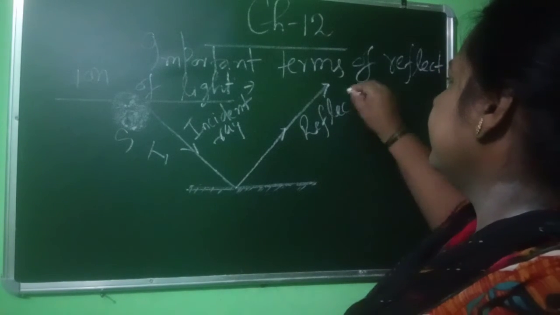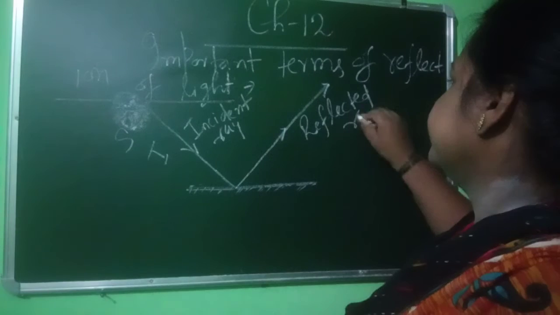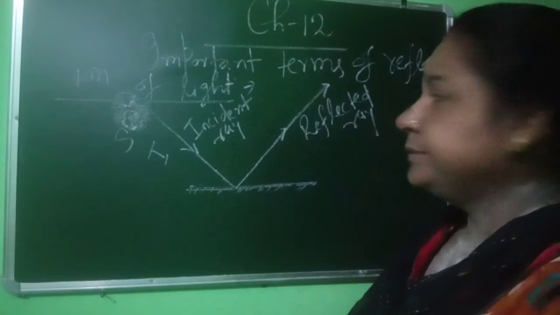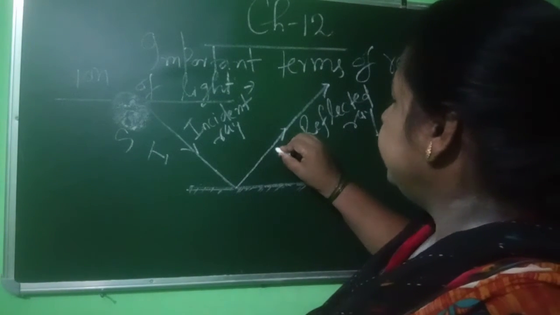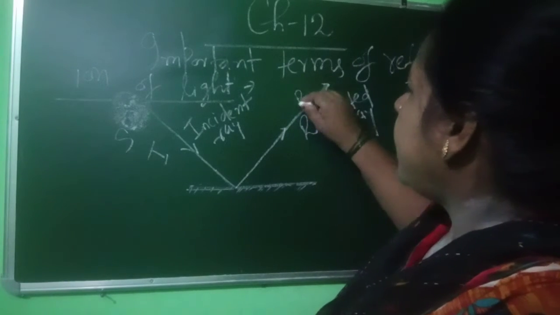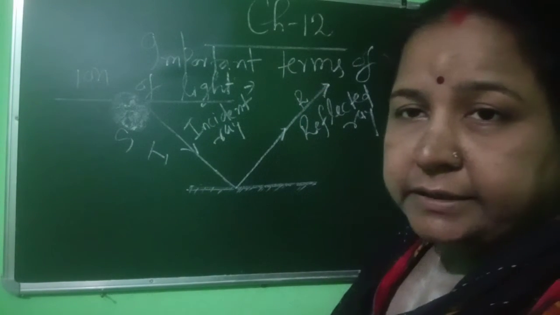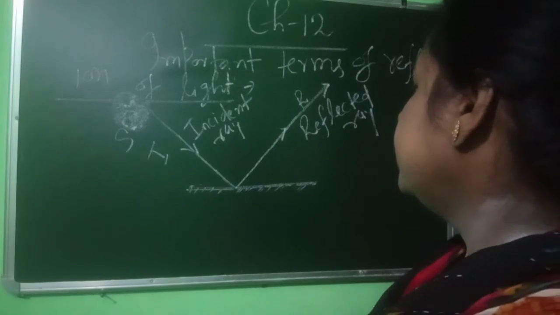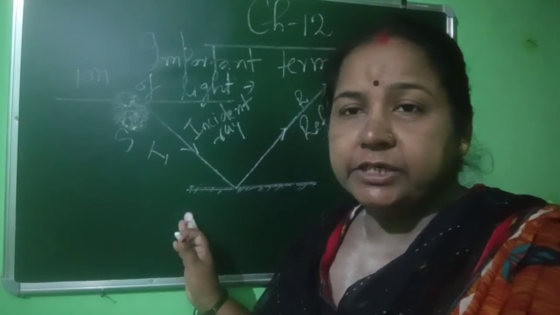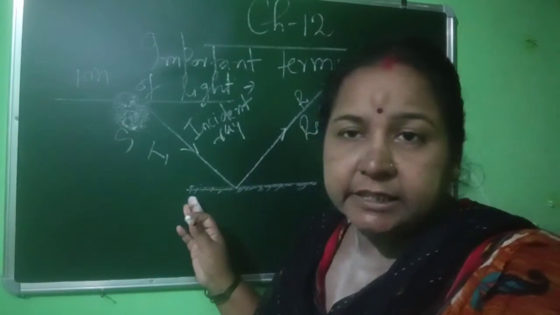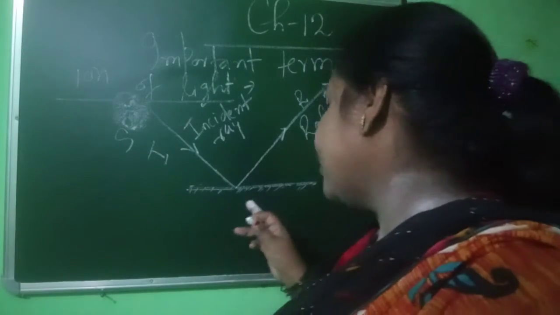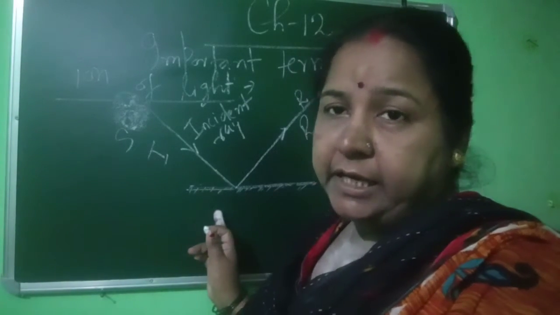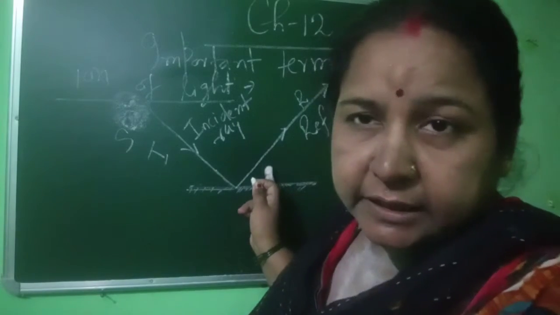Reflected ray. Understand? We denote it as R. Now the incoming ray is the incident ray, and the bouncing back of the incoming ray is called the reflected ray.